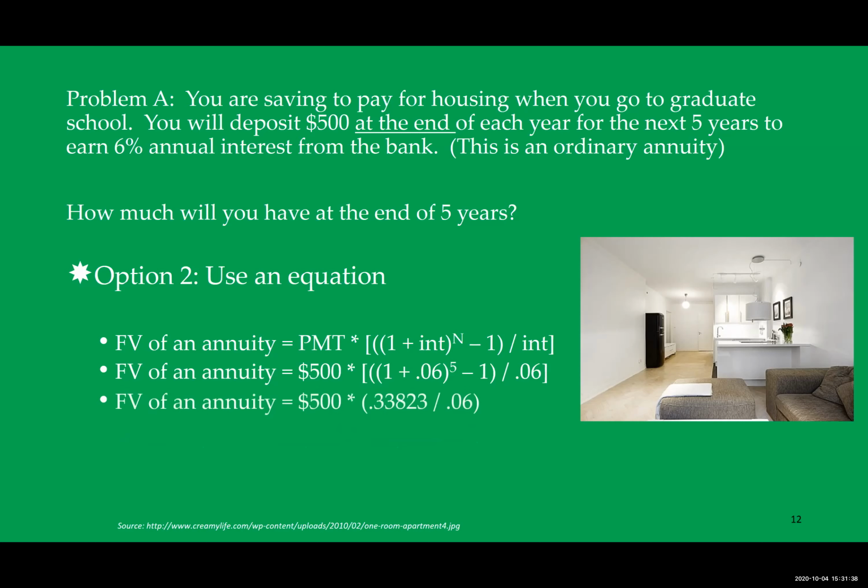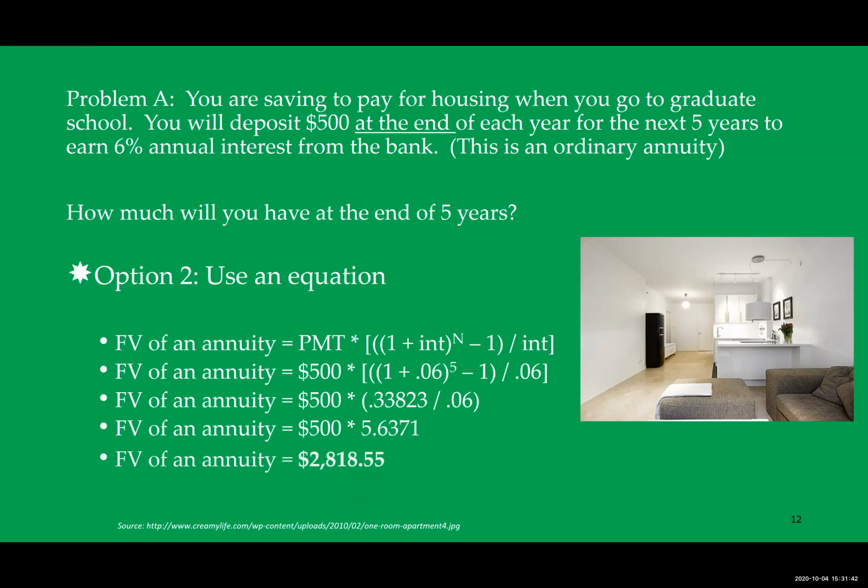So when you work through that math, you will end up determining that at the end of 5 years, depositing $500 a year for the next 5 years at 6% interest will have you have $2,818.55 in the account. We call that the future value of an annuity. It's how much you will have in the future for a series of regular payments made at the end of each period.